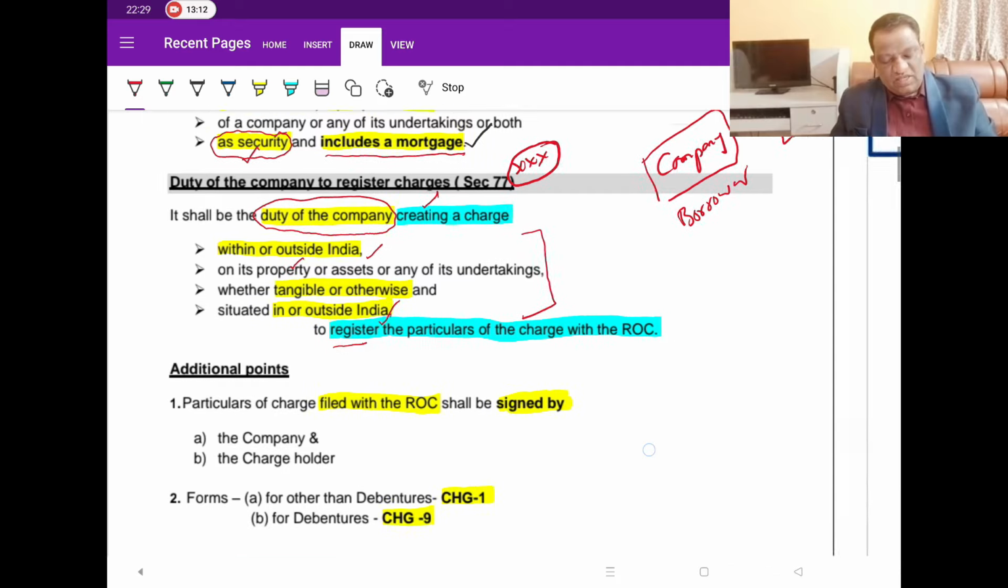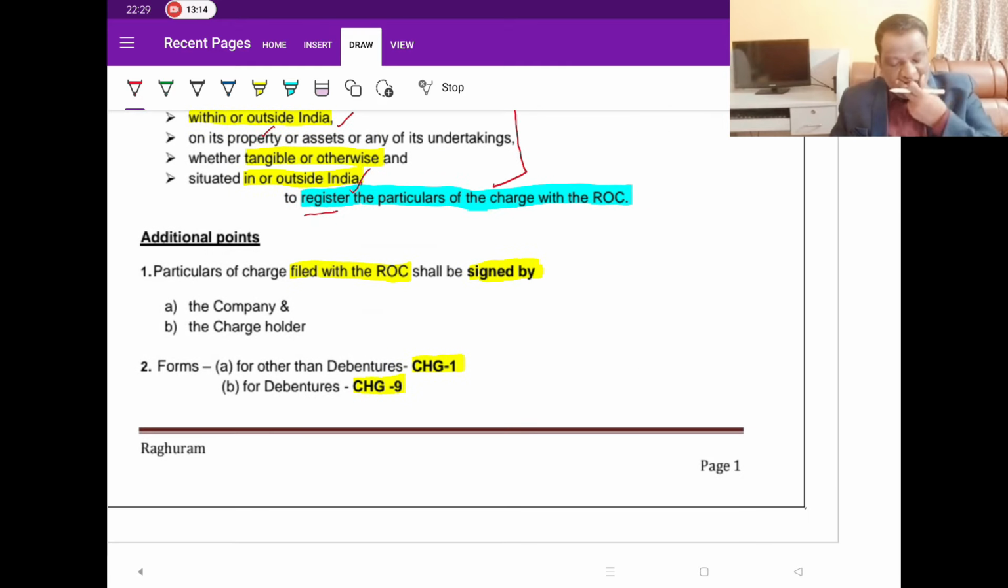Now we have discussed this for companies. Moving further, whenever you are filing these charges, whenever you are registering these details by filing documents with the ROC, what is the flow? What are the documents that we are filing? That is what he gets into. He says there are two e-forms to be filed. One is either CHG1 or CHG9, either of them, depending on the nature of the borrowing. Is it in the nature of debentures or other than debentures?